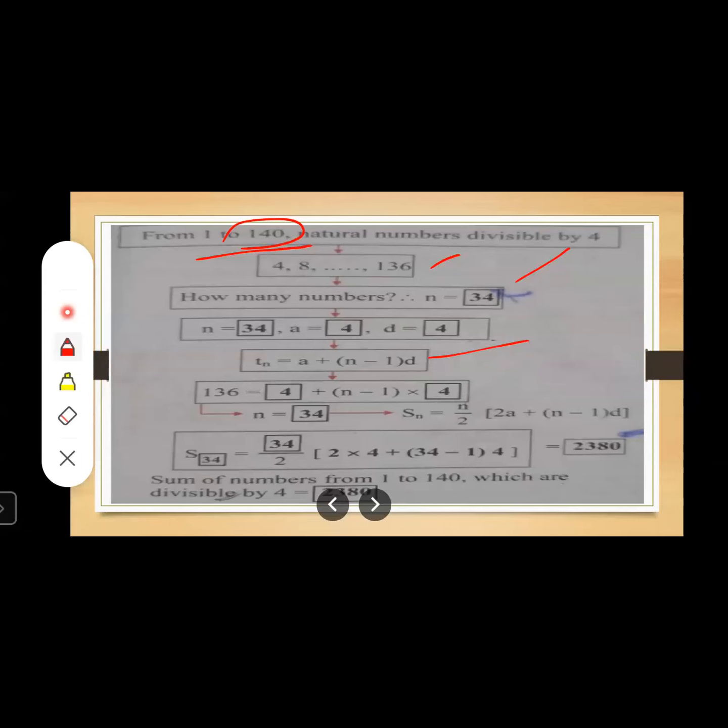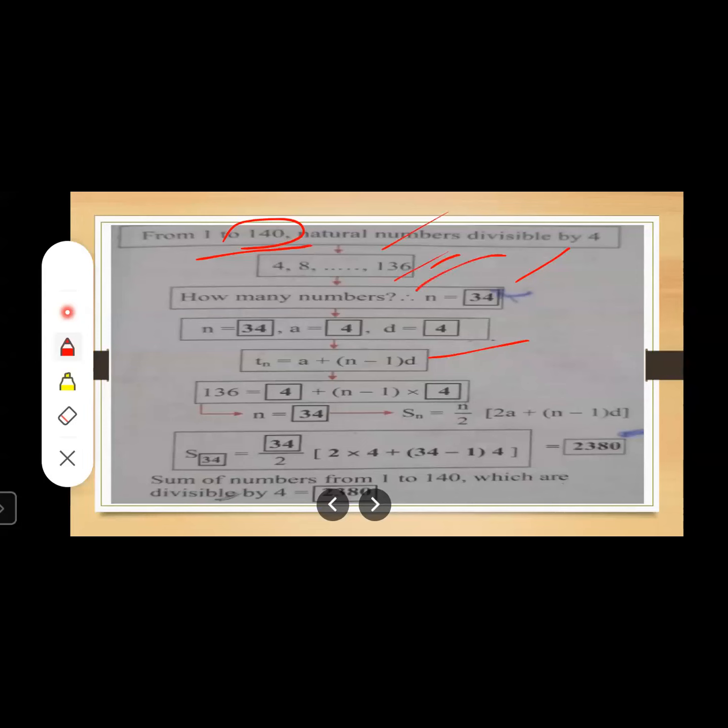136, right? So let us write this: 4, 8, 12, 16, dash, dash, dash. So the last number coming is 136. 136 is before 140. If you subtract 4 from 140, the last number coming is 136, which is between 1 to 140 and divisible by 4, right?